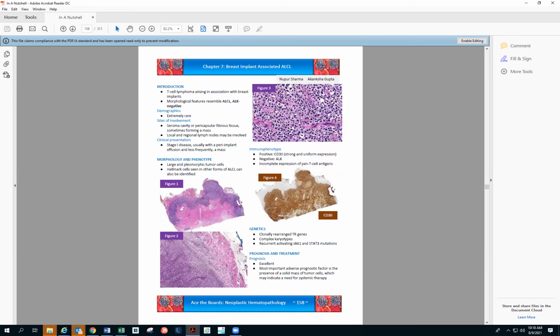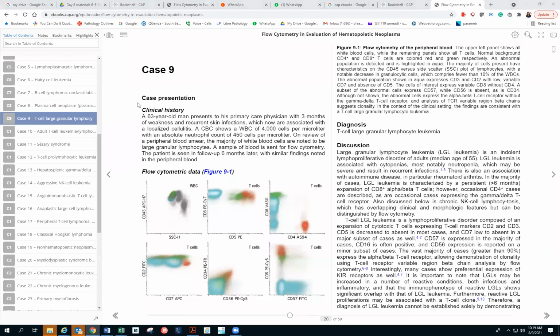And then breast implant associated ALCL, again, is more of a tissue diagnosis. They do submit sometimes, but you will not see flow in most of these cases. This is more of a tissue diagnosis, and with the CD30 you will see those large T cells and anaplastic T cells. And then hallmark cells can be seen as well. And the CD30 will be nailing the diagnosis over here, that's the breast implant associated ALCL for you. So that's a quick, fast train of T cell that we went through.